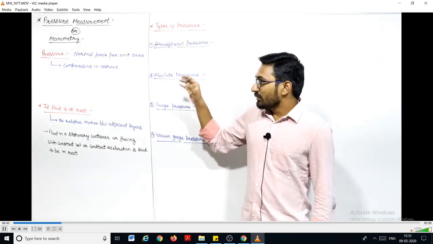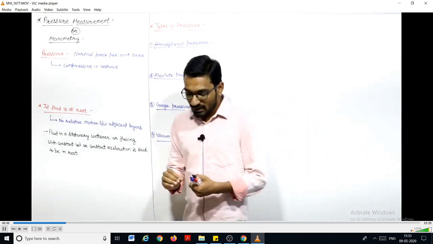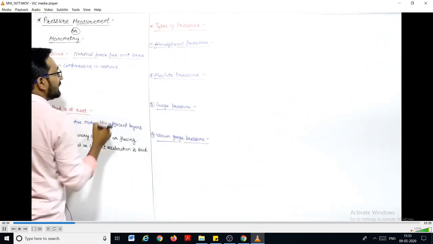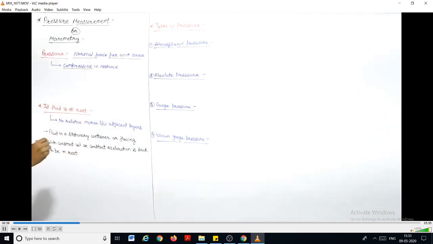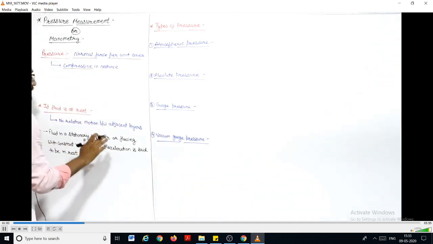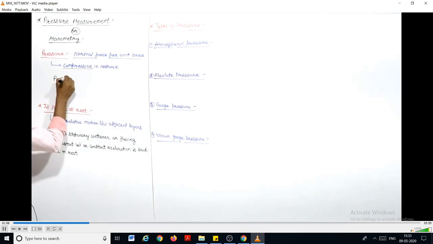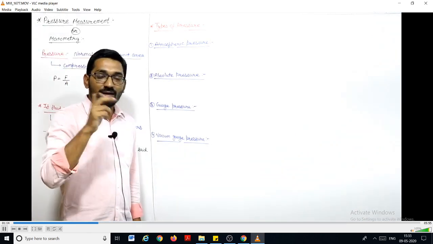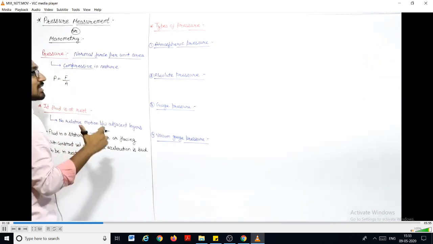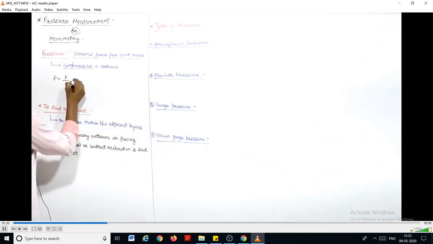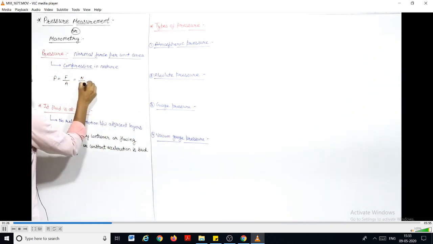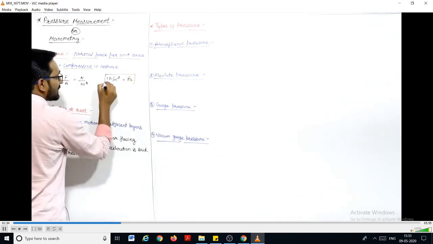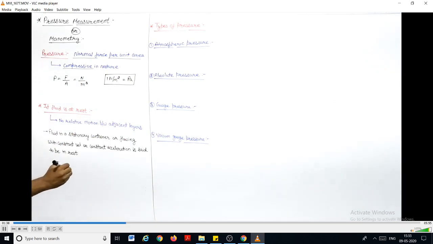First of all, let us discuss what pressure is. We know that pressure is a normal force per unit area, and pressure is always compressive in nature. So the formula of pressure is equal to force per unit area. This force is the external force. Don't confuse it with stress. Stress is the internal resisting force per unit area, but this force is the external thrust. The unit will be Newton per meter square, and 1 Newton per meter square is known as 1 Pascal. So this is the SI unit of pressure, 1 Pascal or 1 Newton per meter square.